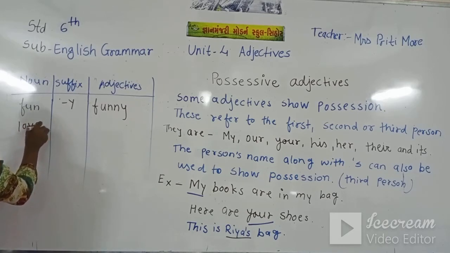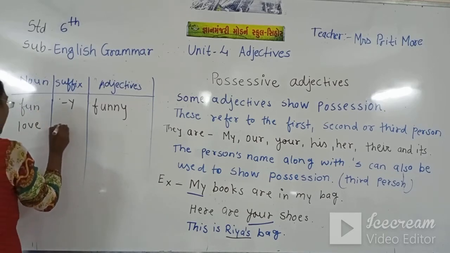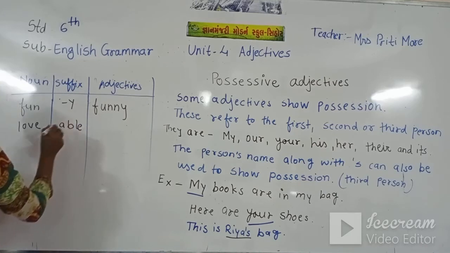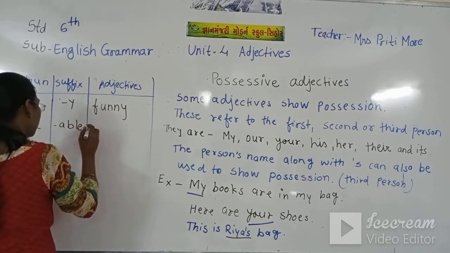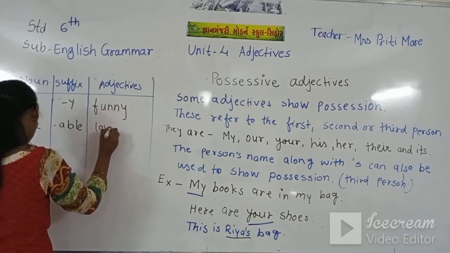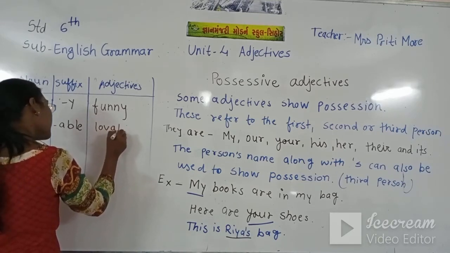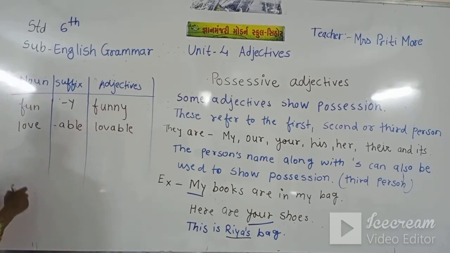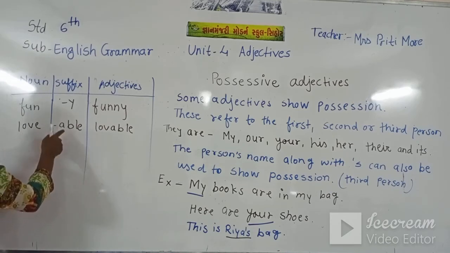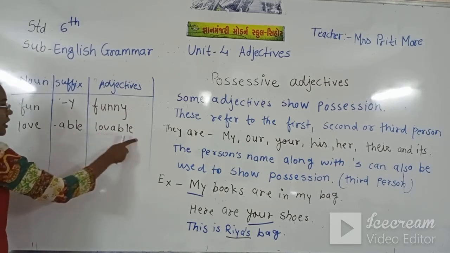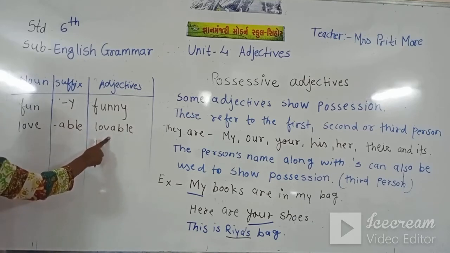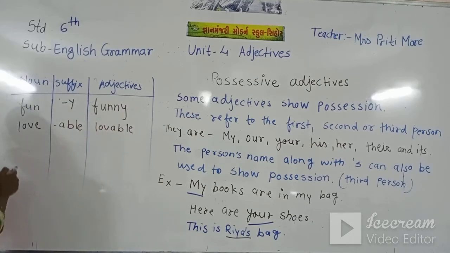Love, using suffix able, lovable. We remove this e from there and we have written here lovable. So lovable is an adjective, funny is an adjective.